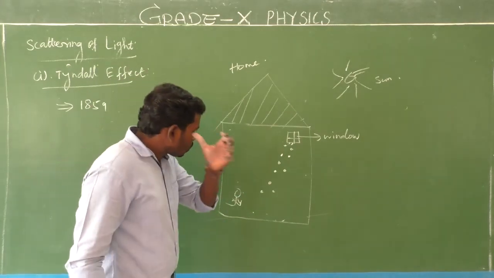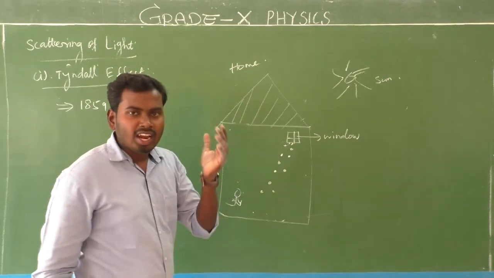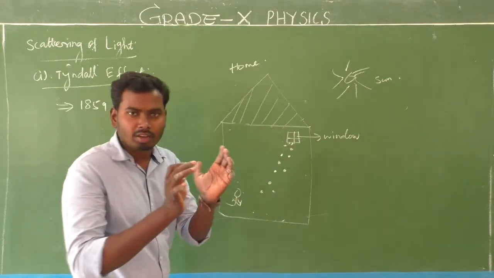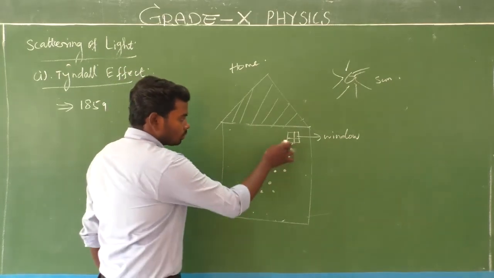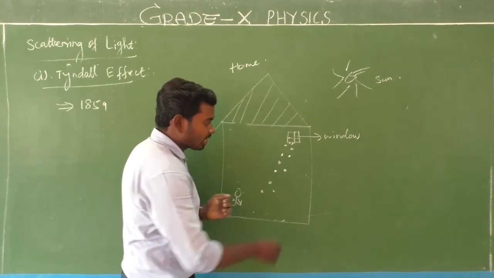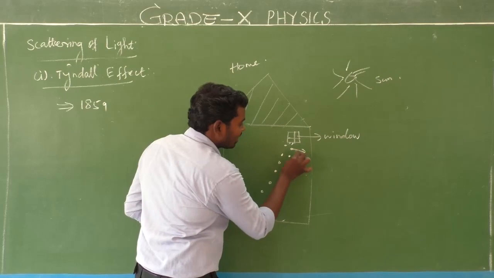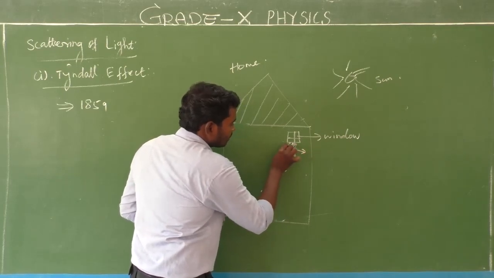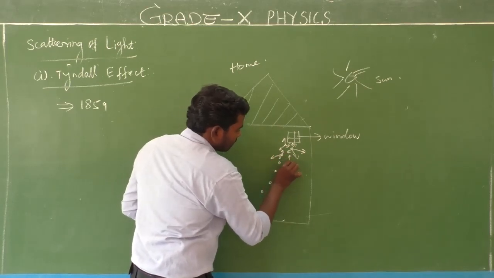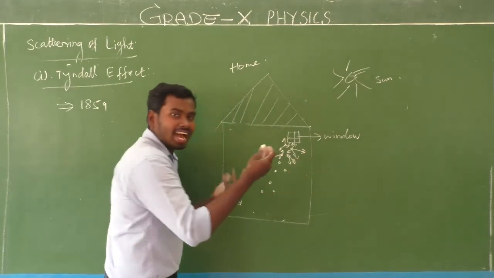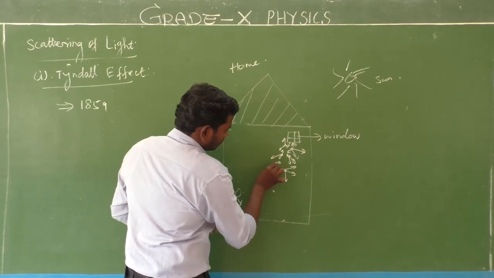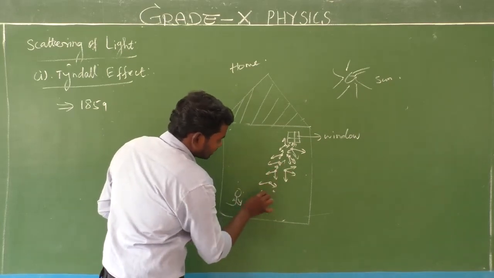Am I right? Yes. So when you open the window, the sunlight will come into the house. The dust particles are suspending inside the room. When the sunlight falls on the surface of the spherical particle, what happens? Light gets scattered like that, in all directions. Can you see this? Yes. The light is scattered in all directions.